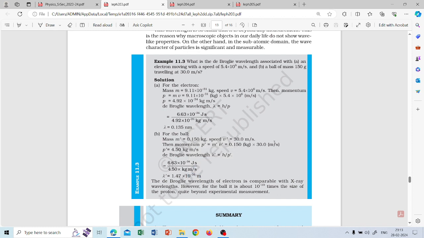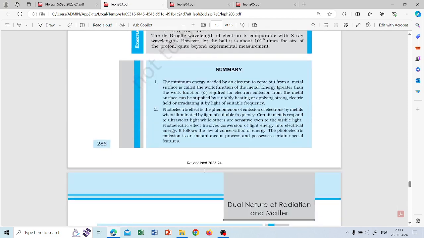So you can see that we cannot find the wave-like behavior through experiments in a ball, but we can find the wave-like behavior of an electron because it is only nanometers. So this is the conclusion. We cannot measure beyond experimental measurement. So this is about this chapter.